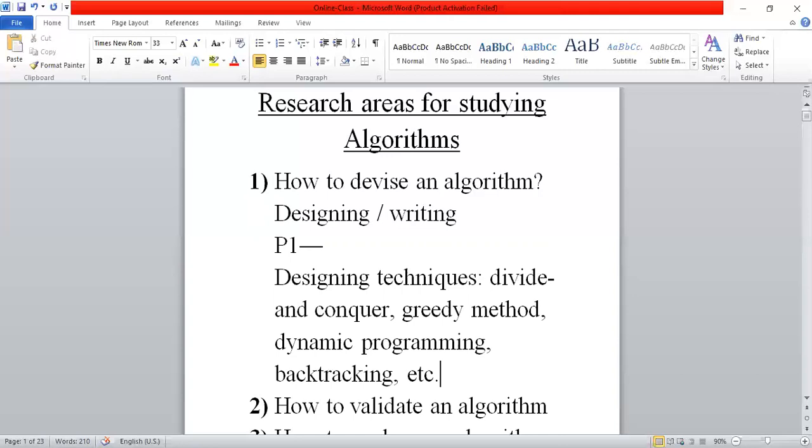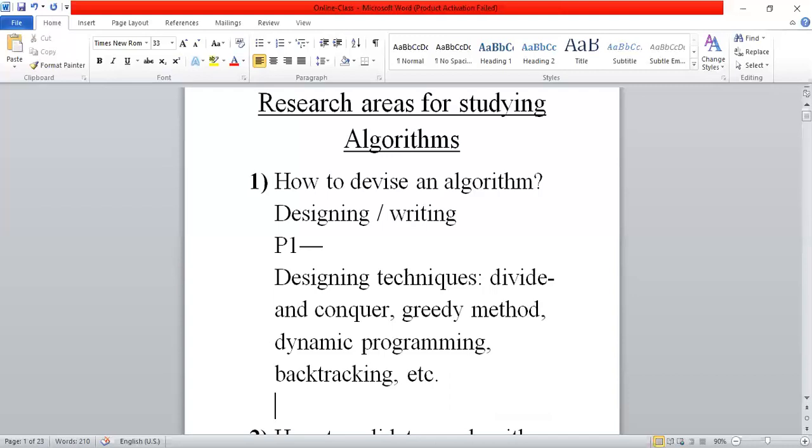So we have to identify which algorithmic designing technique is suitable for solving your problem. Once you identify the technique, every algorithmic designing technique has its own general method. Divide and conquer has its own general method. Greedy method has its own general method. Dynamic programming, branch and bound, backtracking, everything. So what I told you earlier, with slight modification of these algorithmic designing techniques, we can write the algorithm related to the given problem.